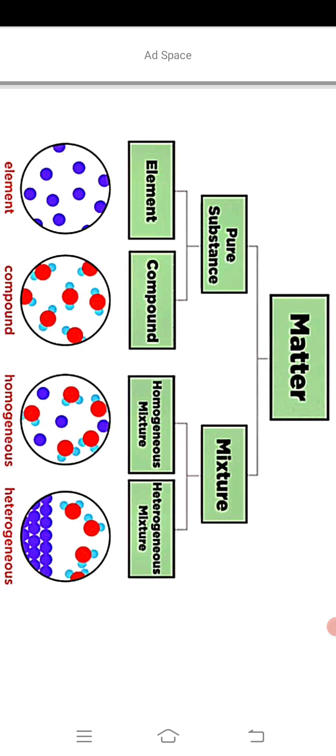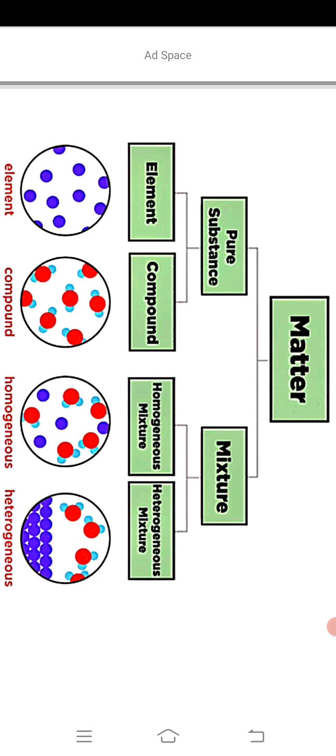A mixture in which the components are not distributed uniformly is called a heterogeneous mixture. Now I will tell some examples of both.